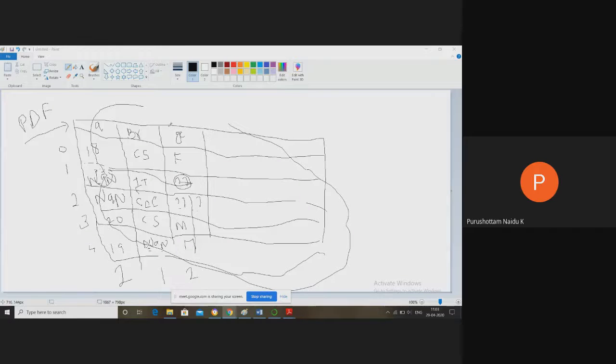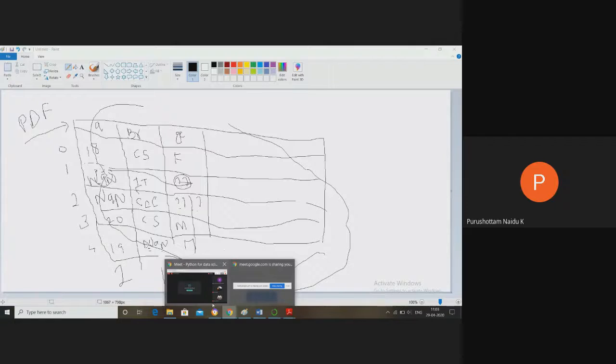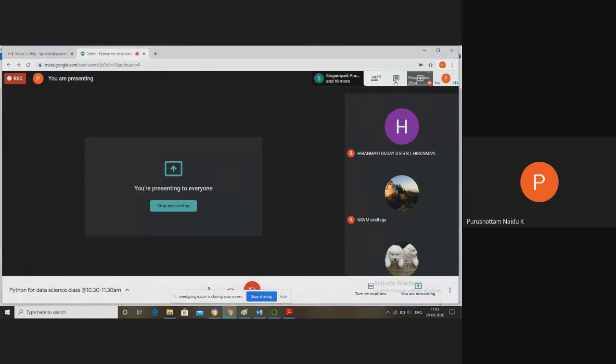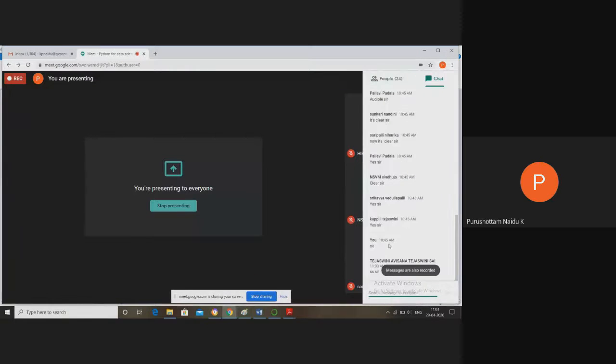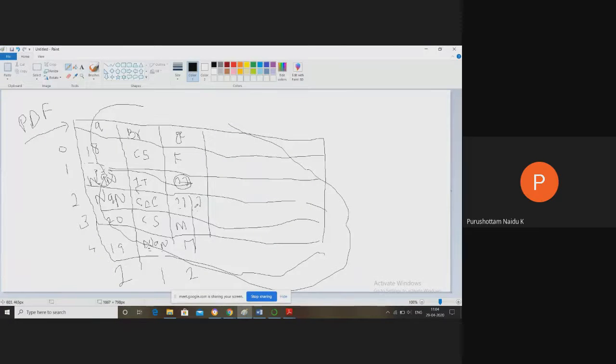Okay, so I think everyone understanding this one. Kindly respond. Understanding or not? Can respond with yes or no. Yes sir. Okay, fine. Okay, so now okay. So okay, that is about the pandas data frame.